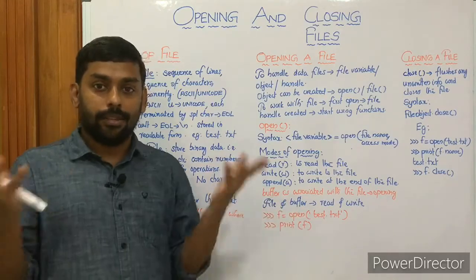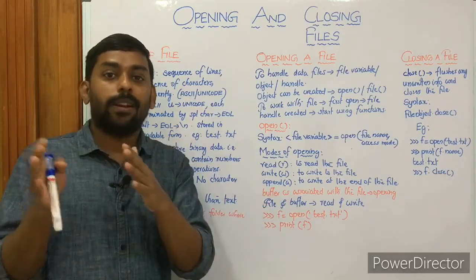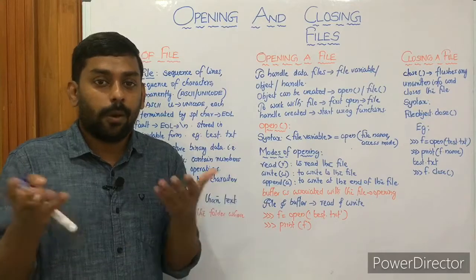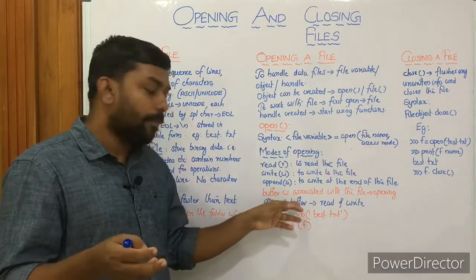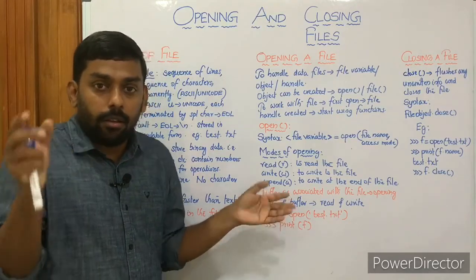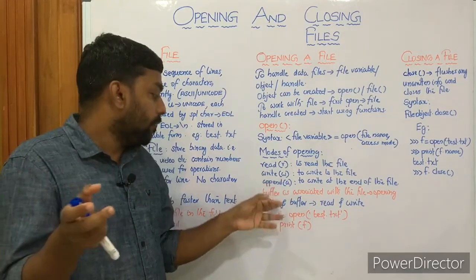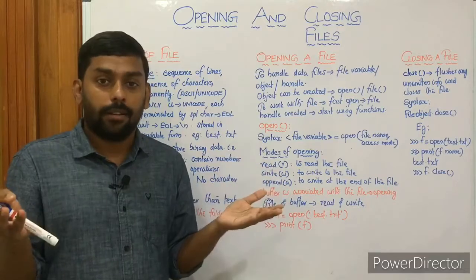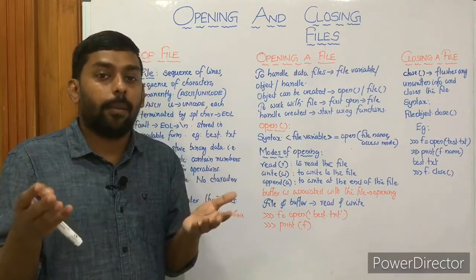And what is file? Secondary storage, the place where data is stored permanently. So buffer stores data temporarily, like our RAM, and file is where data is stored permanently, like our secondary memory, the hard disk.